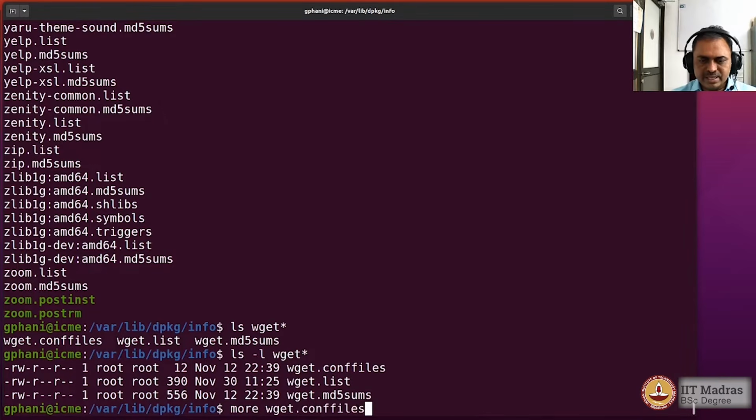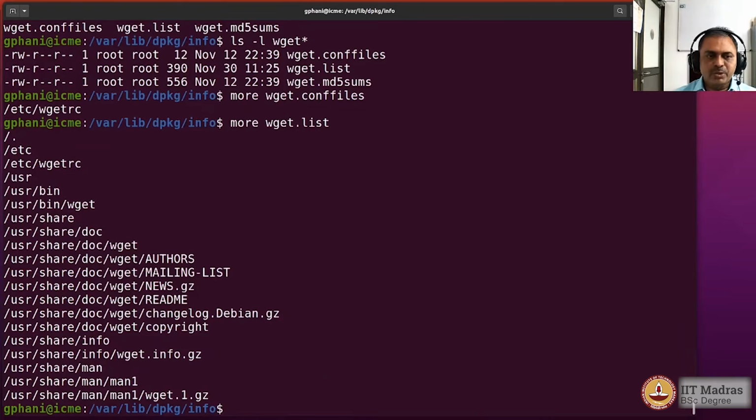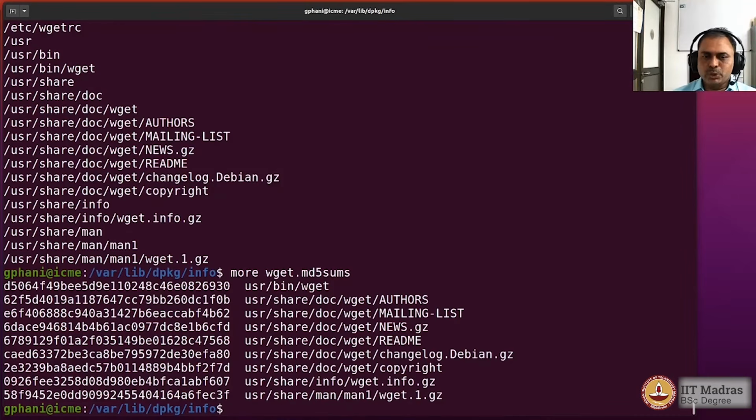wget.conf files, and it will show you that there's one configuration file that comes along with the wget, which would be etc wget-rc. And then wget.list will tell you information of what are all the files that would get copied onto the system when you install this package called wget. And wget.md5 sums will actually show you what are all the md5 sums of